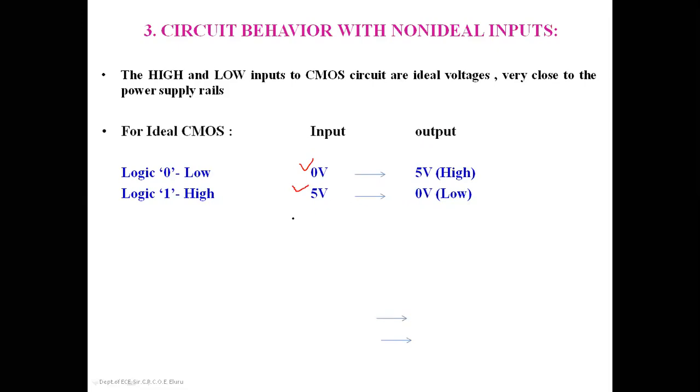And if the inputs to the CMOS are not very close to the power supply, then what will happen to the CMOS circuit? So far, we are assuming that all the inputs are ideal voltages and very close to the power supplies, right? But now, if the input high and low of the CMOS circuits are not very close to the